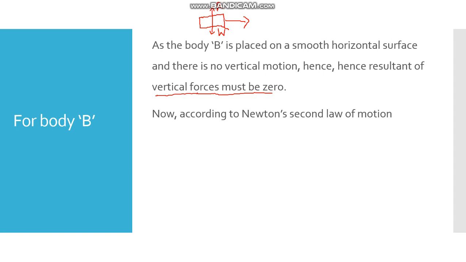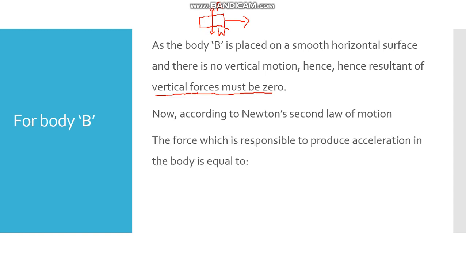Now, according to Newton's second law of motion, the force which is responsible to produce acceleration of the body is equal to F = T. Here you can see that there is no factor of W present. Why? Because W is being cancelled by the reaction force. Why? Because this body is placed on a smooth horizontal surface. As there is no vertical motion, the resultant vertical forces must be 0.